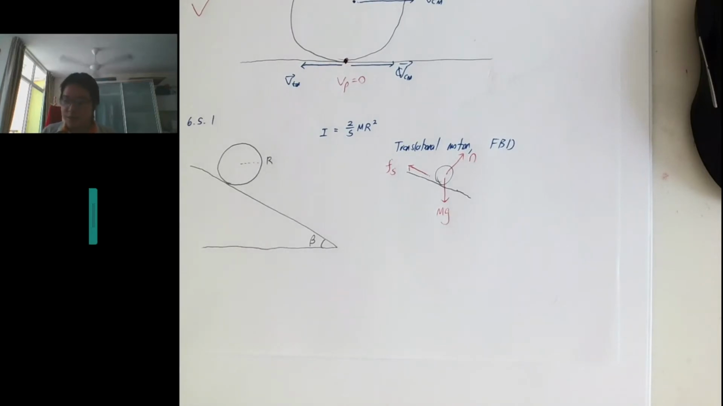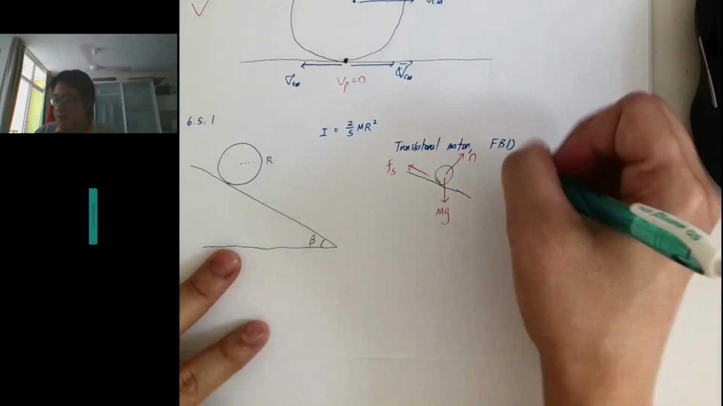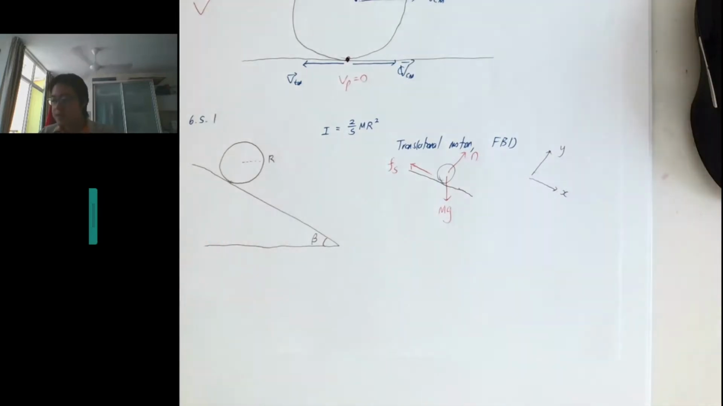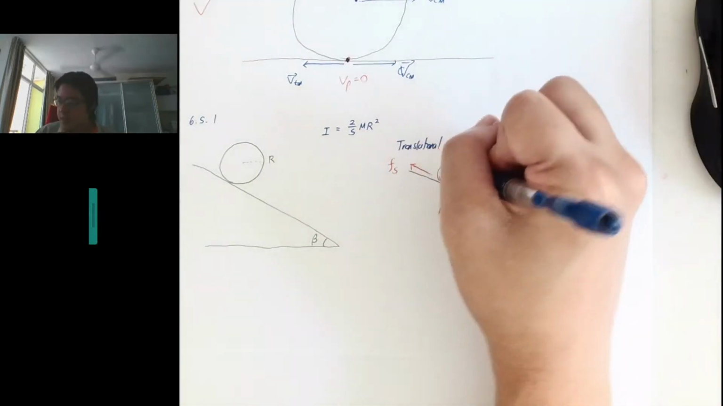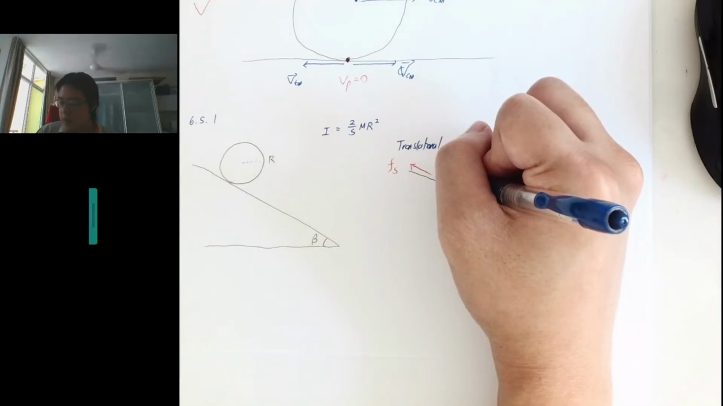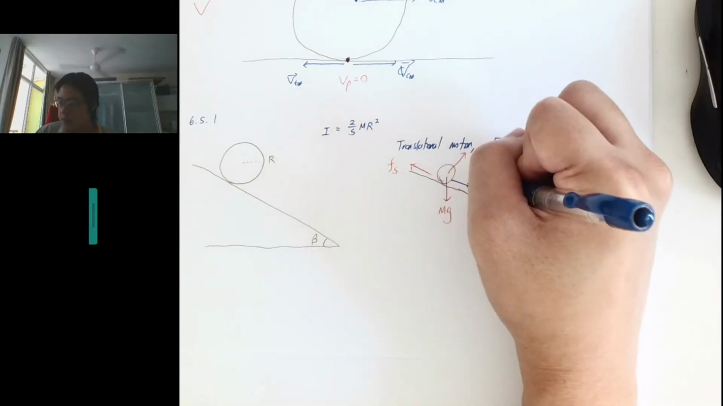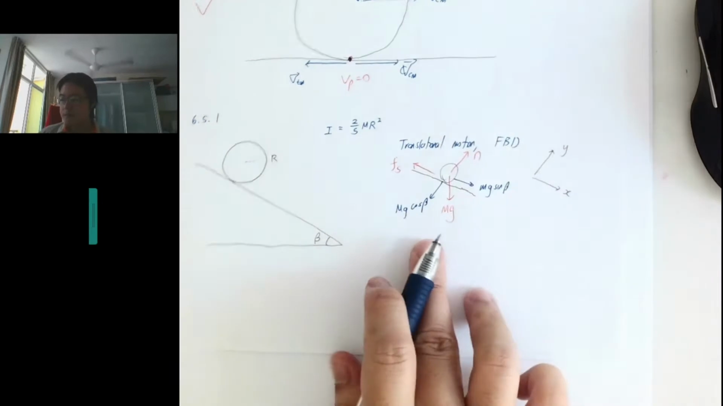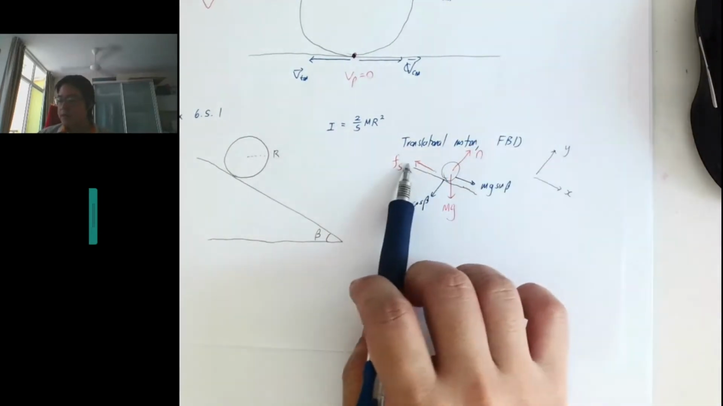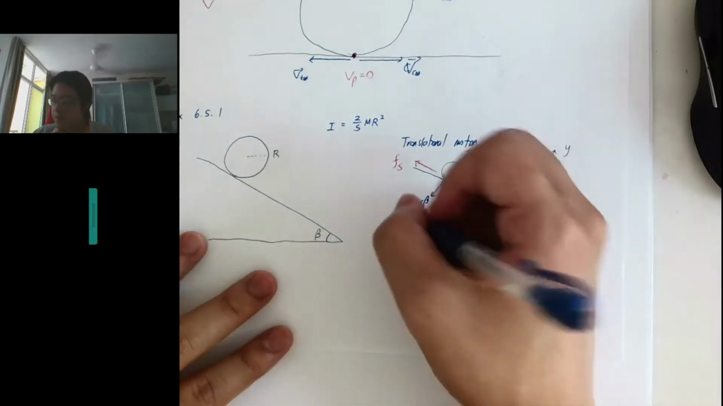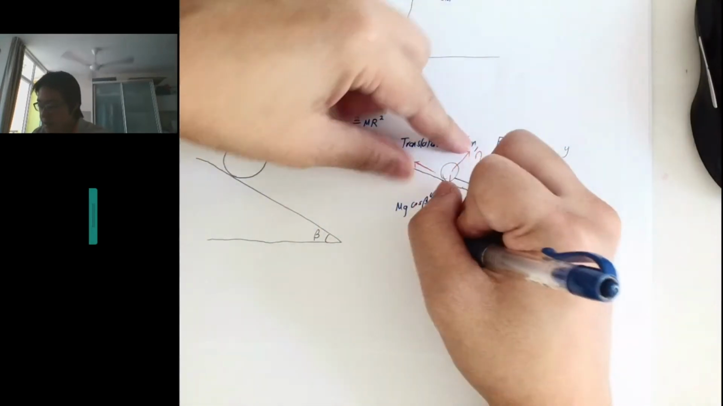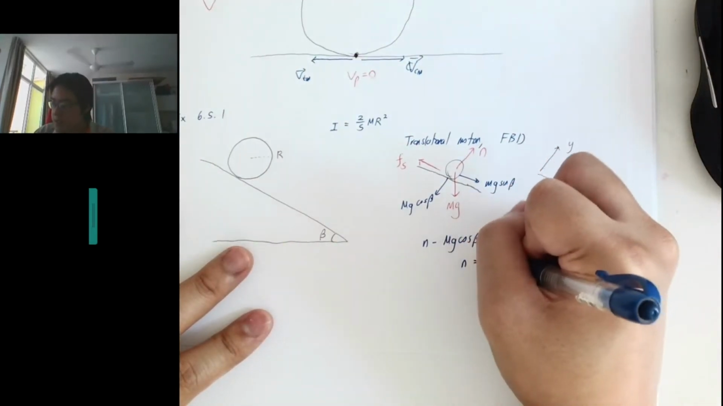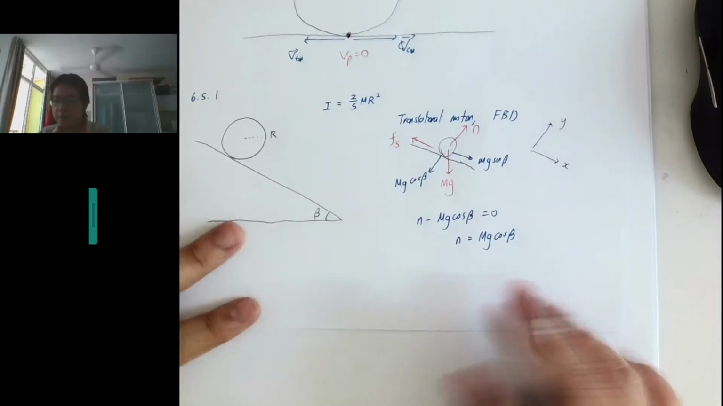So right now, let us try to resolve this situation. The axes I want to draw: my positive x is in this direction, my positive y is in this direction. Let's resolve the weight. The weight gives mg sin beta here, and over here mg cos beta, right? This is parallel to y, this is parallel to x already. In the y direction, N minus mg cos beta equals 0. Therefore, N equals mg cos beta. So I got the equation for my normal force.